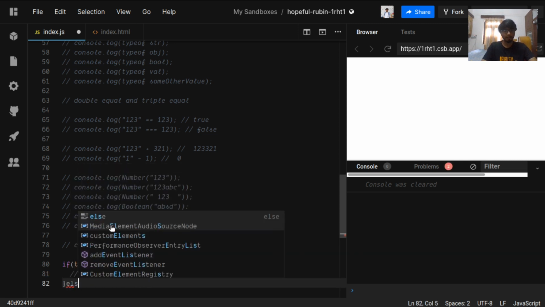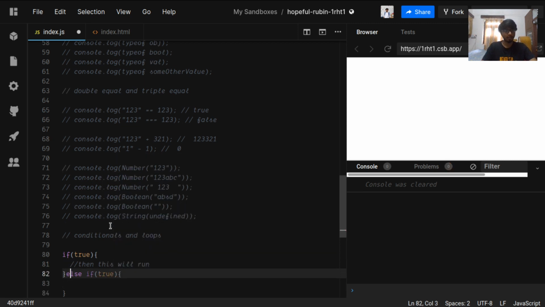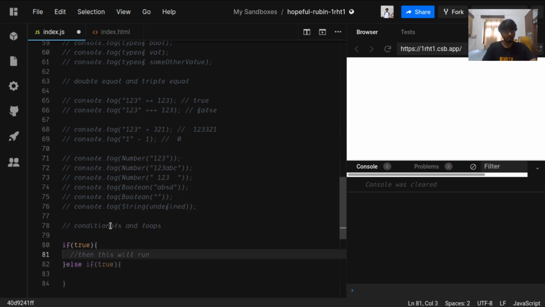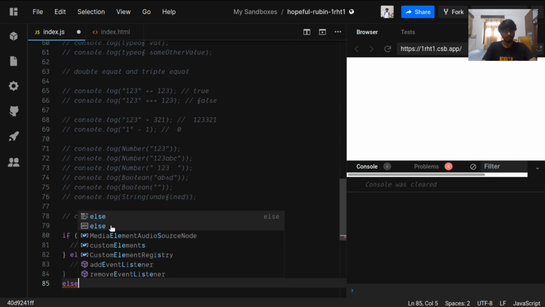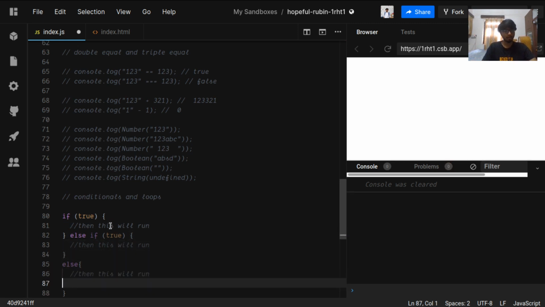Else we have else if as well. Else if this is true, then this will run. Else if all of them are false, then this will run. So this is how if else works in JavaScript.